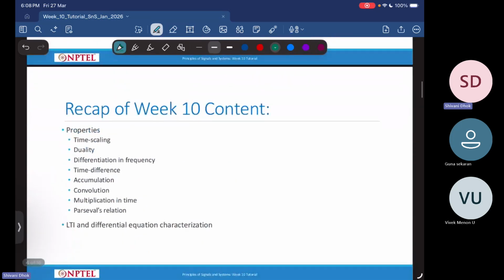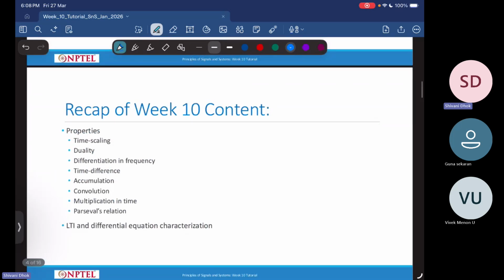Then we looked at another property, that is your time scaling property. For understanding that property, we defined a signal xm of n, which is basically x of n by m if n by m is an integer, or n by m belongs to the set of integers.